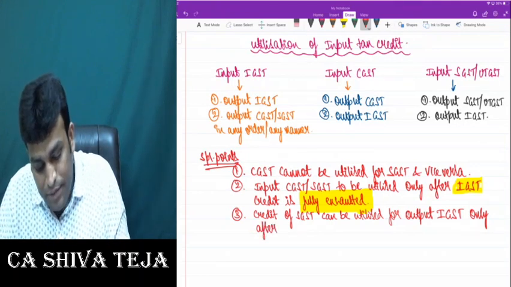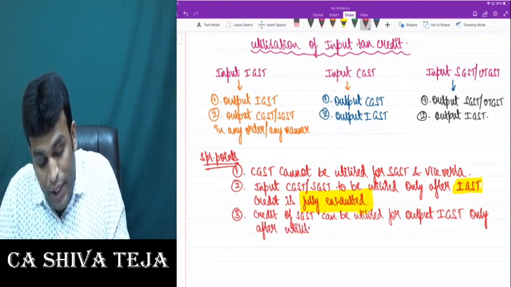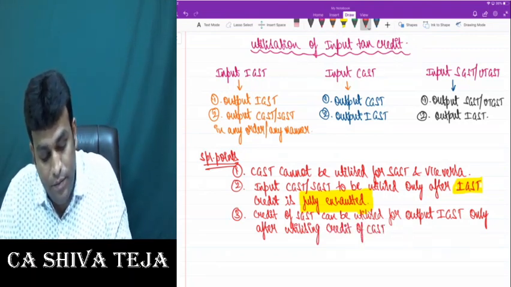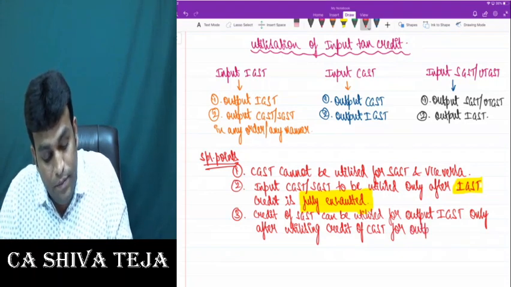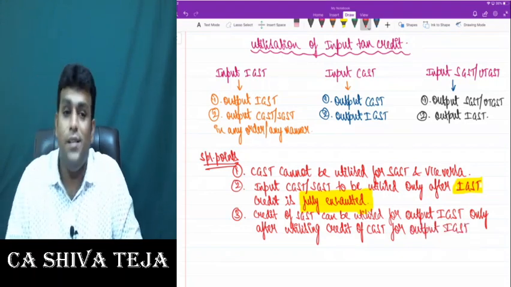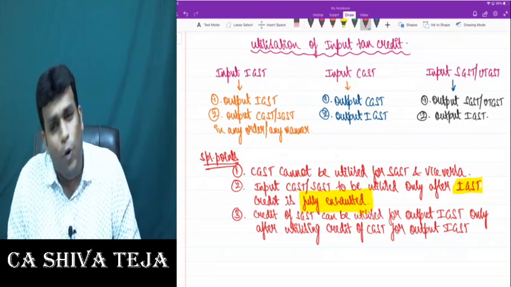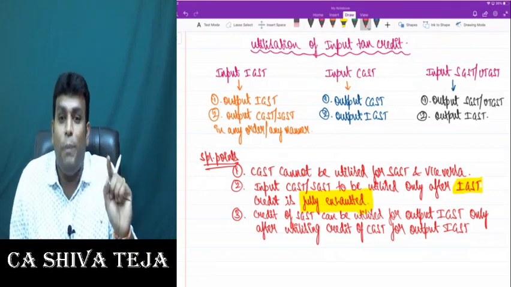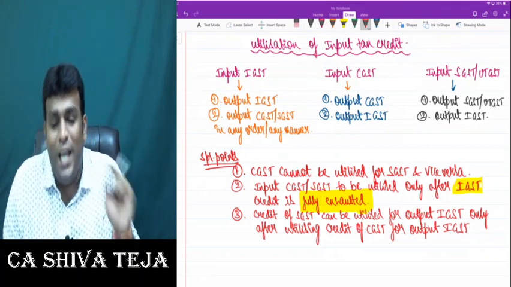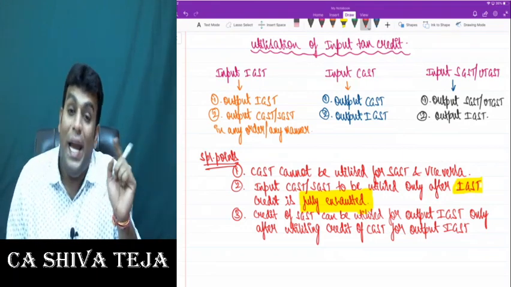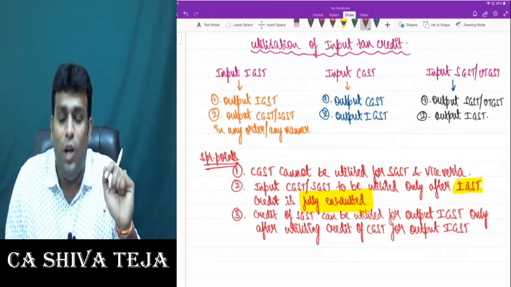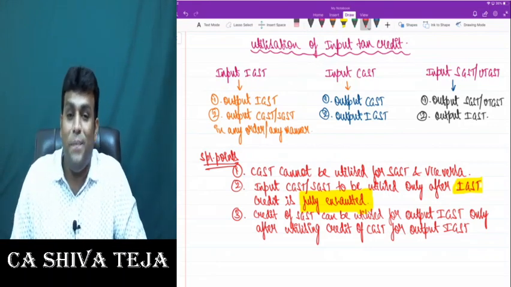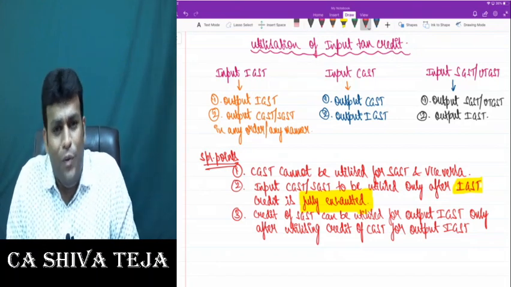only after utilizing credit of CGST for output IGST. That means if you have to pay your output IGST, you can use CGST credit also, you can use SGST credit also. I repeat one more time, if you have to pay output IGST, you can use CGST credit also, SGST credit also. But the law very clearly says, first use your CGST credit, only then use your SGST credit. That is what the law is trying to tell. I hope we are getting clarity.